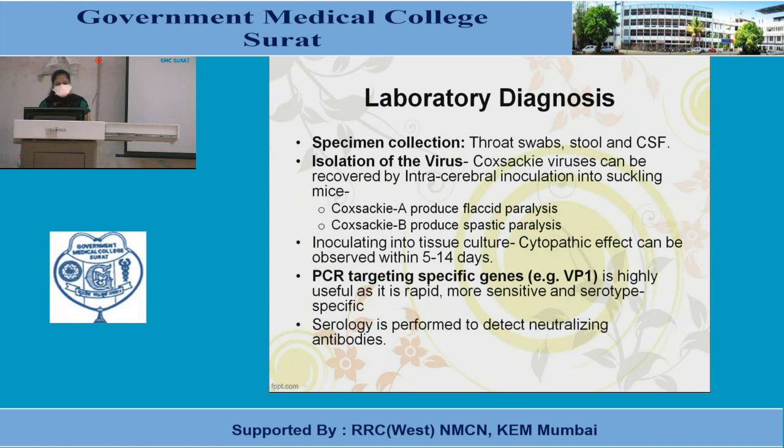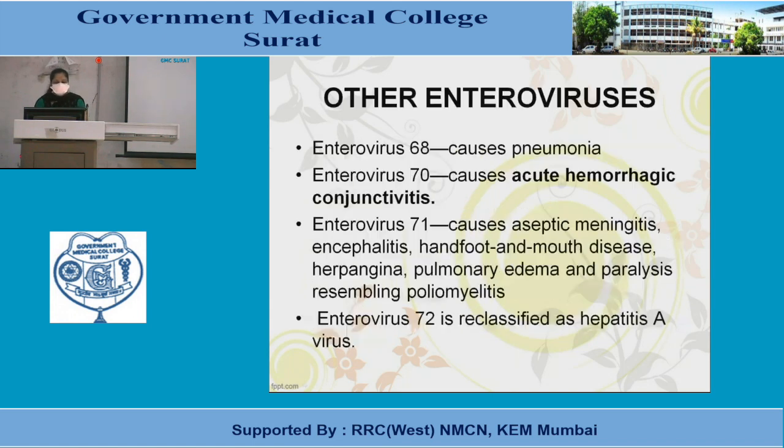Inoculating into tissue culture, cytopathic effects can be observed within 5 to 14 days. PCR targeting the specific gene, which is VP1, is highly useful as it is rapid, more sensitive and serotype specific. Serology is performed to detect neutralizing antibodies. Coming to the other enteroviruses: enterovirus 68 causes pneumonia, enterovirus 70 causes acute hemorrhagic conjunctivitis, enterovirus 71 causes aseptic meningitis, encephalitis, hand, foot and mouth disease, herpangina, pulmonary edema and paralysis resembling poliomyelitis.